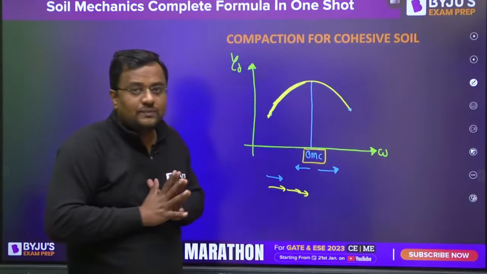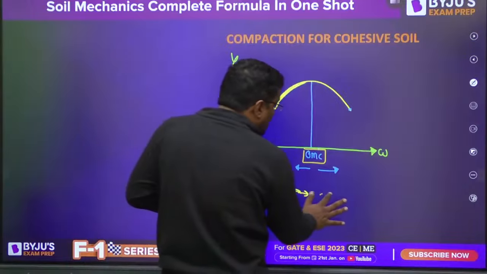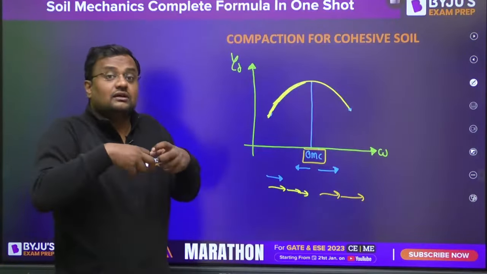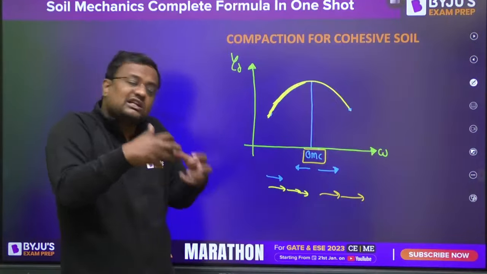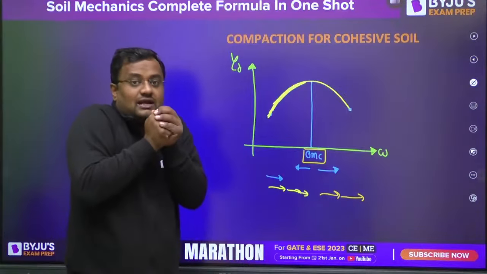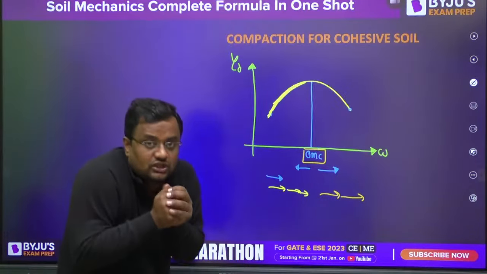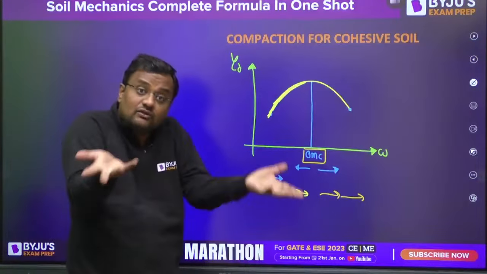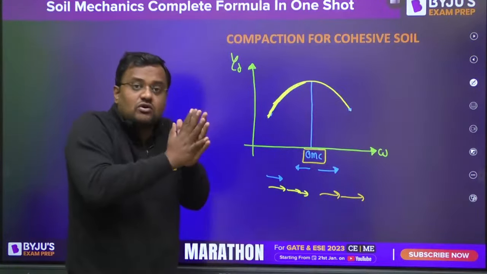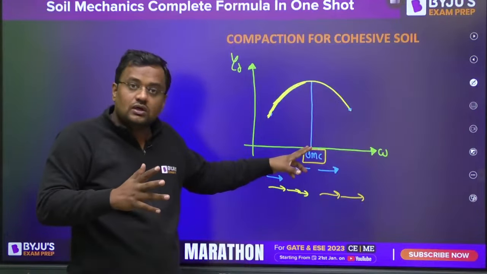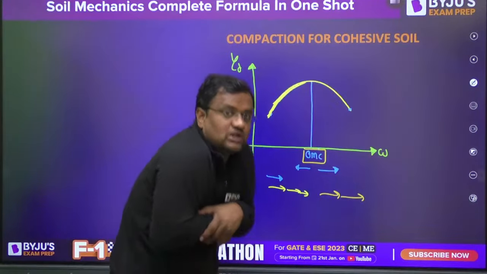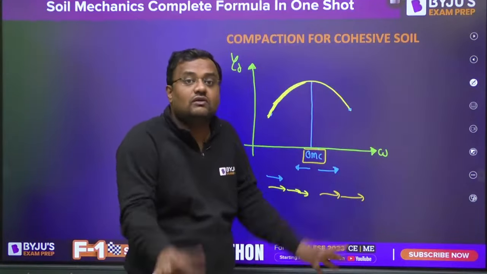After a particular time, when it reaches the OMC, if you add more water, then where will the solid particles settle and be compacted and reduce the volume so that gamma D increases? There is so much water after a particular value that the water is already sitting there.